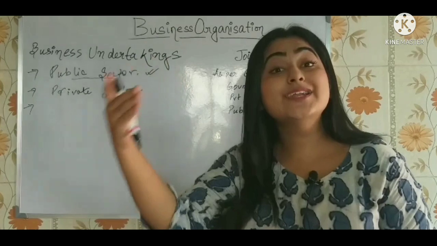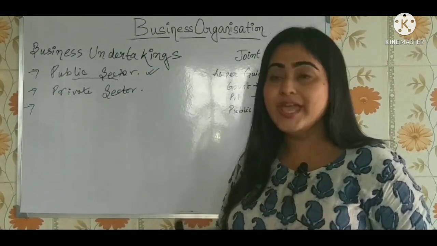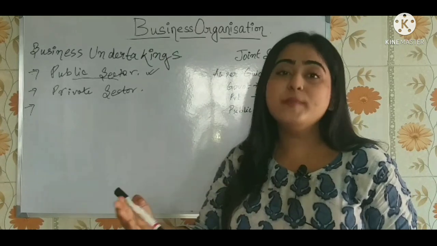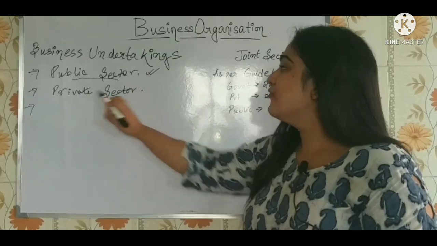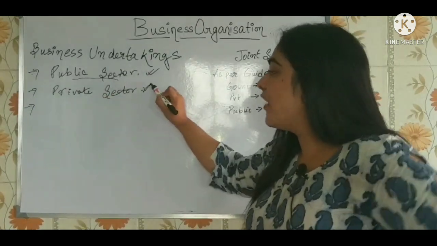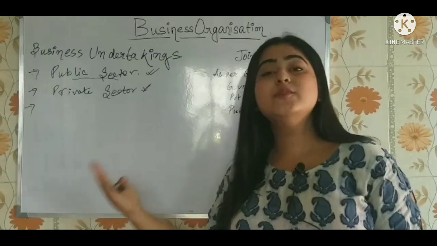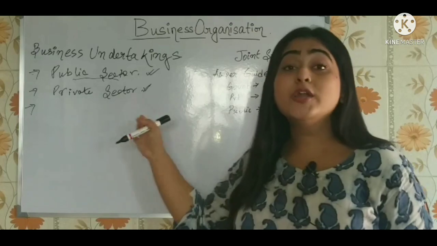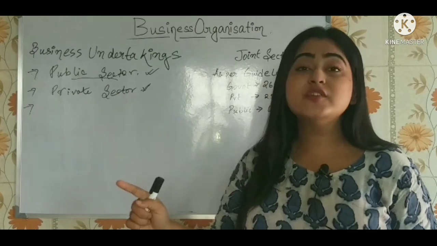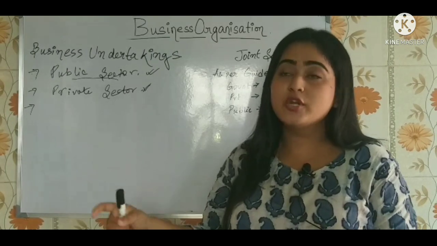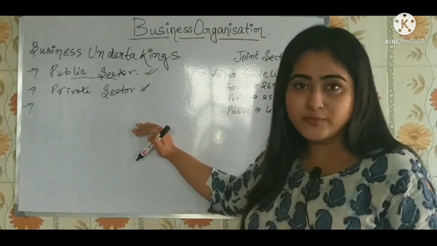These are certain characteristics that I am telling you, okay? It is financed and owned by the government itself. In case of private sector, definitely it's financed and owned by the private businessman. It has a profit motive, not a service motive. Private sector will never have a service motive. It always has a profit motive, right?